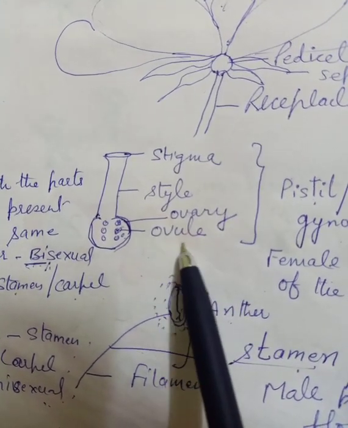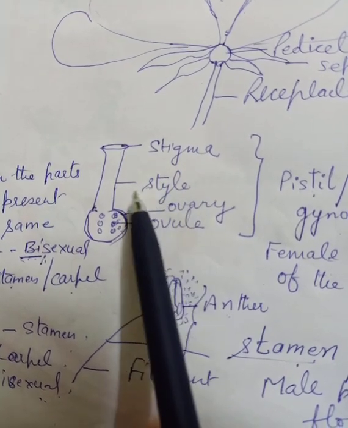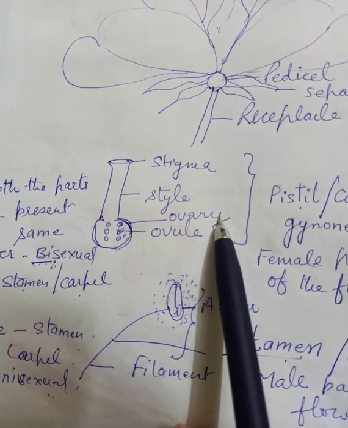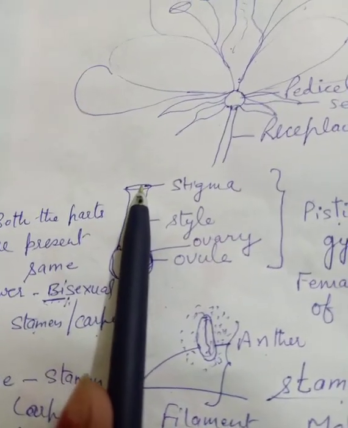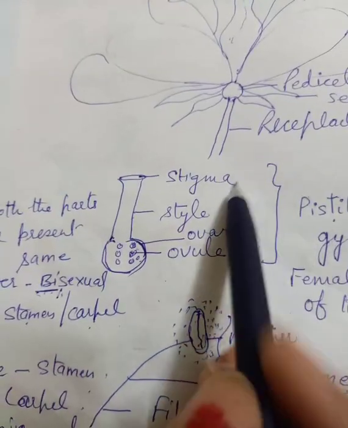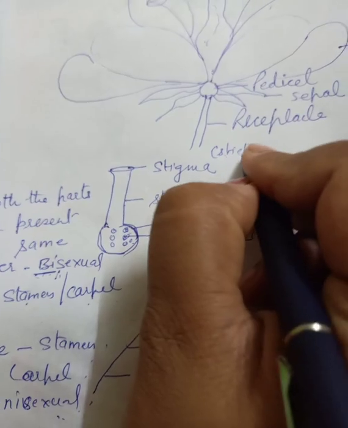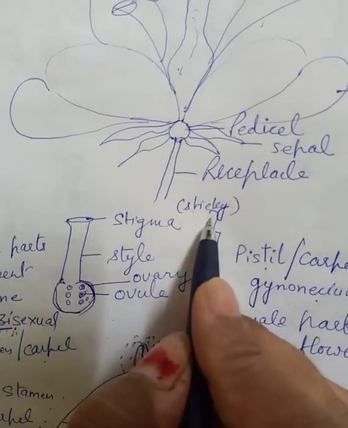What is the function of stigma? What is the function of style? What is the function of ovule? What is the function of ovary? Now listen carefully, children. What is that? This is stigma. What is stigma? Stigma is a sticky part of the gynoecium.